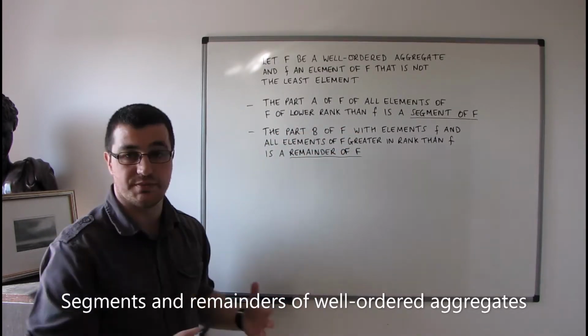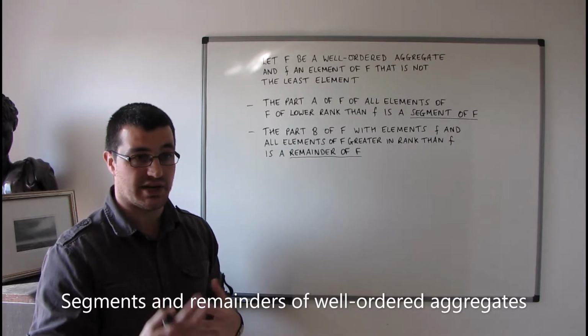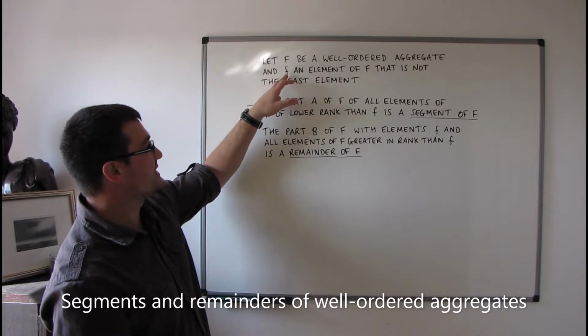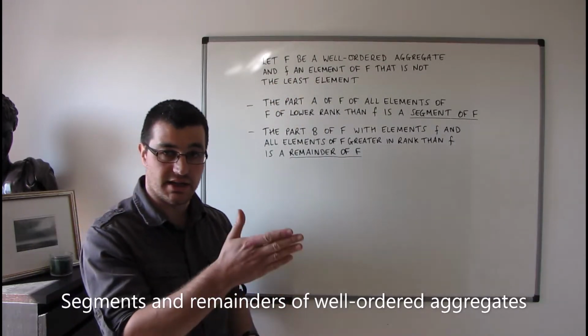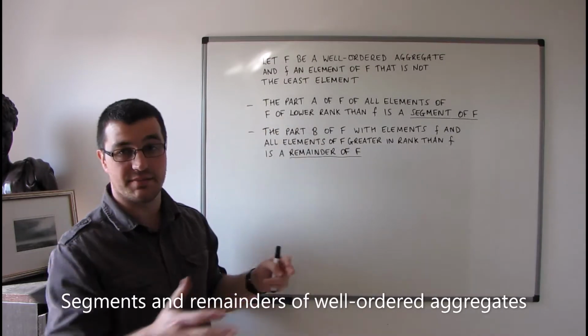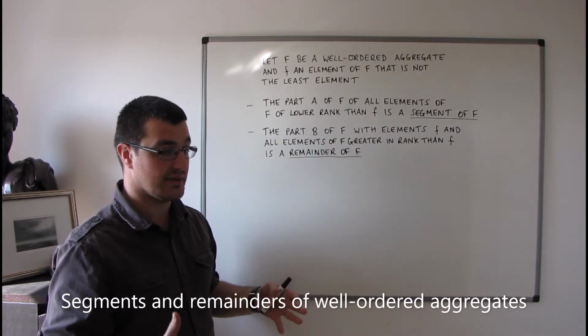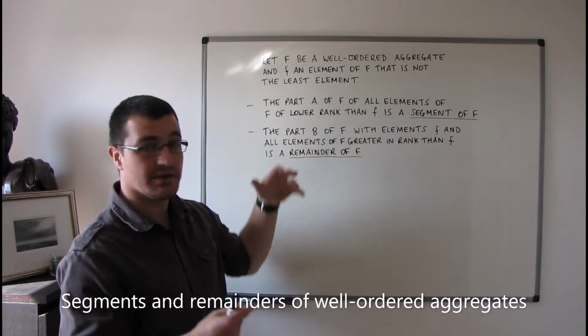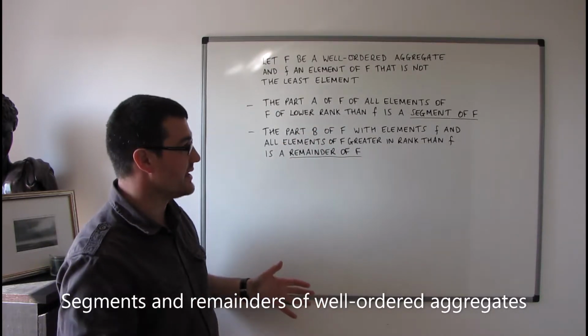A part is a much more general notion. The fact that we choose this element to not be the initial or the least element of F guarantees that these segments are not going to be trivial empty aggregates.